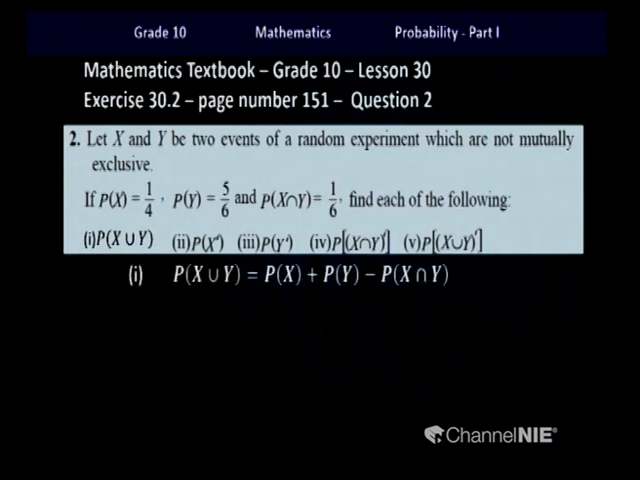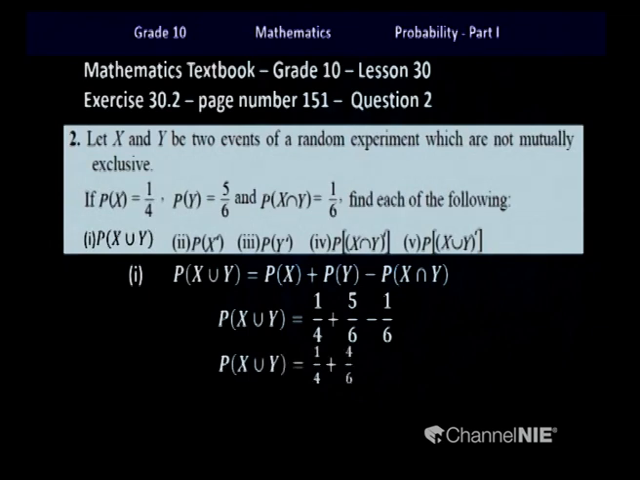First one, to find the probability of the union of these 2 sets, we can use this formula. Since we know the other 3 values, we can easily substitute these values and find out the answer for the probability of x union y. Here children, 1/4 plus 5 over 6 minus 1 over 6. You have to bring them to a common denominator and add them. So thereby you will be obtaining an answer like this, 11 over 12. So the probability of x union y will be equal to 11 over 12.